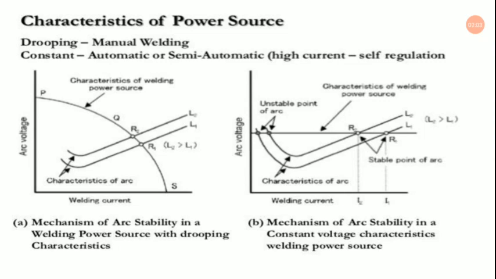What is the concept behind the power source? In welding, with the help of the electric arc, we are generating heat energy. By that heat energy, we are melting the parent metal as well as the filler material, and by that we are joining two metals. So that is the underlying concept behind the need of power source.